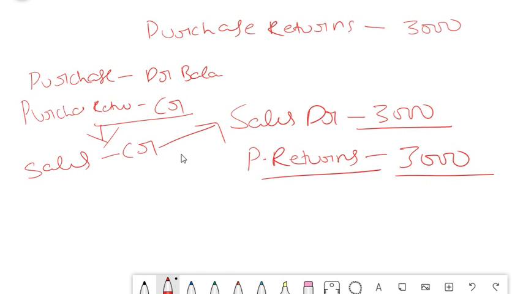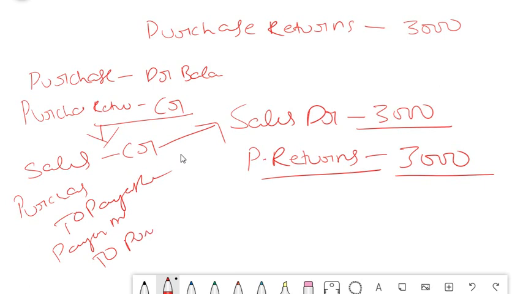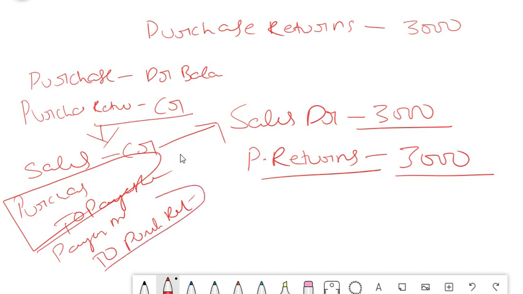You first think the right entry, then think the wrong entry, and then try to set off both. That is how you can match this rectification of error concept. Okay. In this case, purchase return has a credit balance. Similarly, when you purchase, what is the entry? Just quickly, purchase to payable. Okay. When you return that, what will happen? Payable debit becomes purchase return, isn't it? We just have to reverse this. That's it. Because we are returning the goods, we will reduce our liability. We are just debiting this payable. So this should be the correct entry.